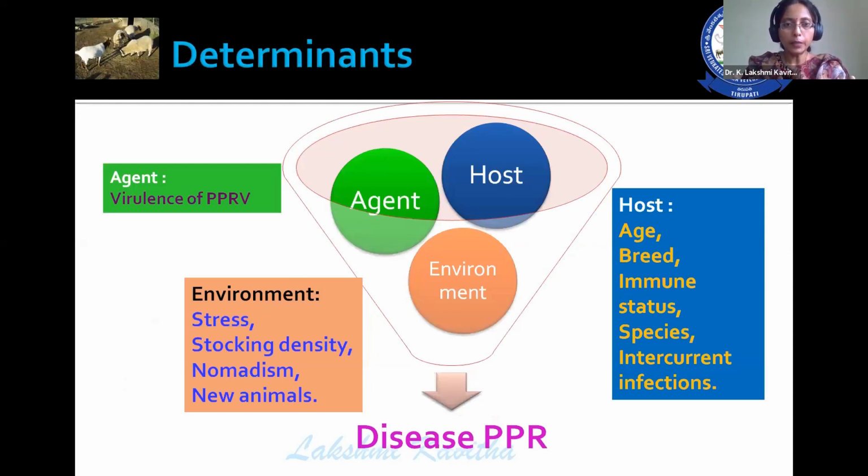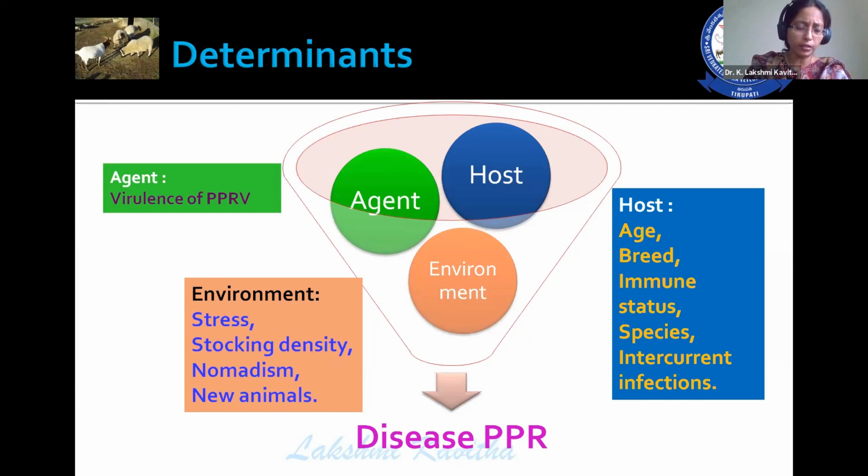So coming to the determinants of the disease. The determinants are nothing but the factors that are responsible for the occurrence of an outbreak. Outbreaks don't happen just like that. There is a series of events for the outbreak. These series of events are accumulated by different factors like agent factors, environmental factors, and host factors. In case of PPR, the agent factor is the virulence of the PPRV, that is viral virulence.